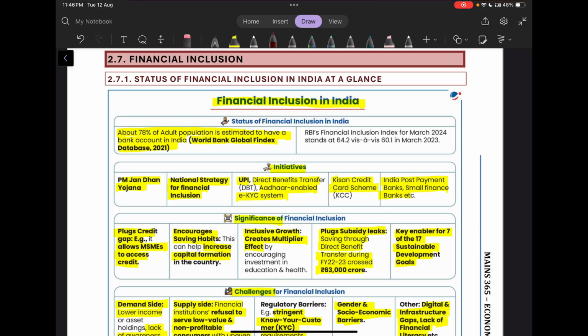Financial inclusion in India, what is the status? About 78% of our adult population is estimated to have a bank account. Only 22% are excluded. So we are moving towards financial inclusion. What are the initiatives which have resulted in increased financial inclusion? It is PM Jan Dhan Yojana, the National Strategy for Financial Inclusion, the UPI, the DBT transfers, the Aadhaar enabled KYC, the Kisan Credit Card scheme, and various others.